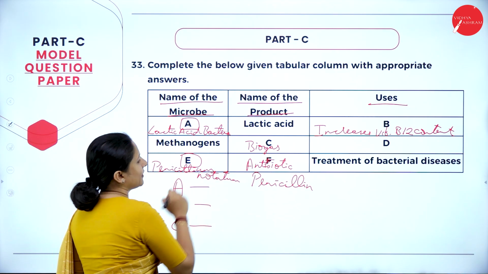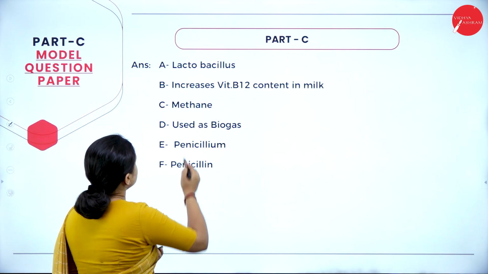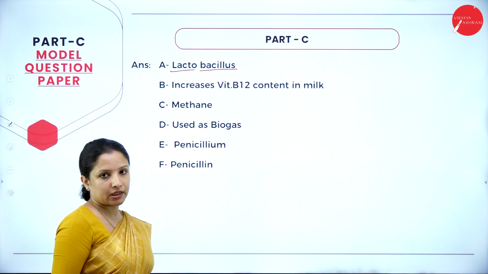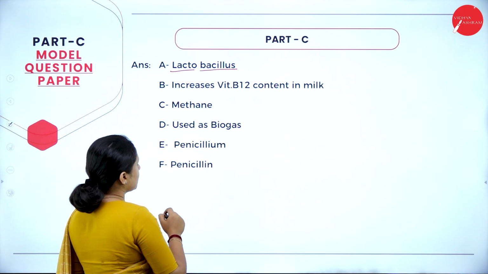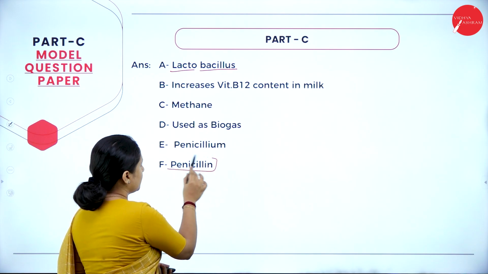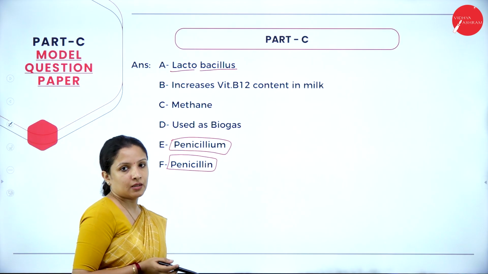This is how we have to fill it. So that's what A is for: lactobacillus. B, lactobacillus increases vitamin B12 content in milk, and methanogen bacteria produce methane. They are used as biogas. And penicillin is the product, and it is obtained from Penicillium, which is the microbe.